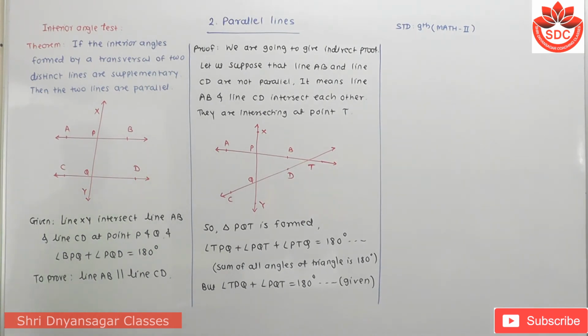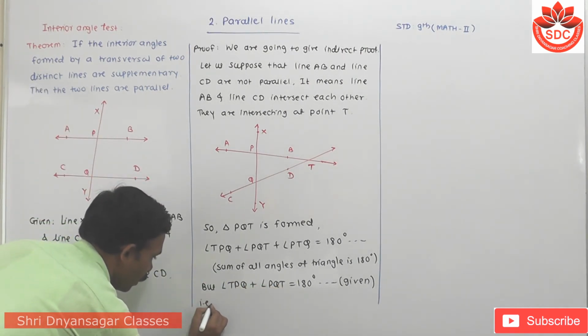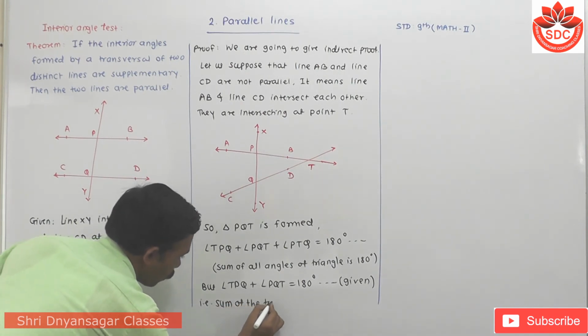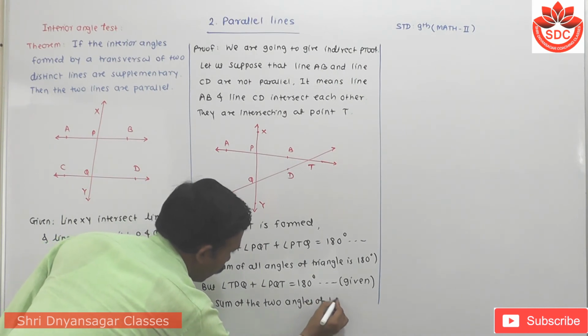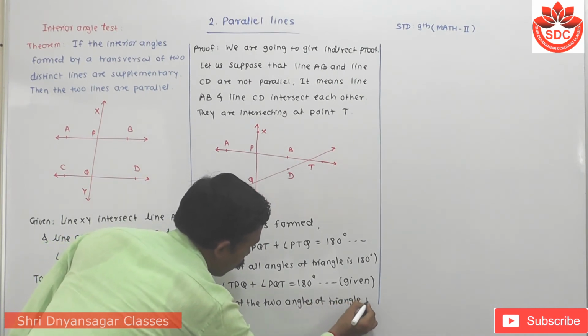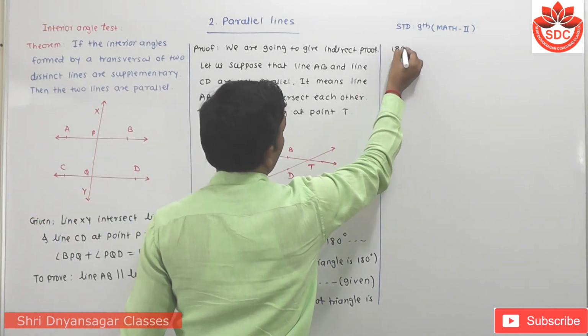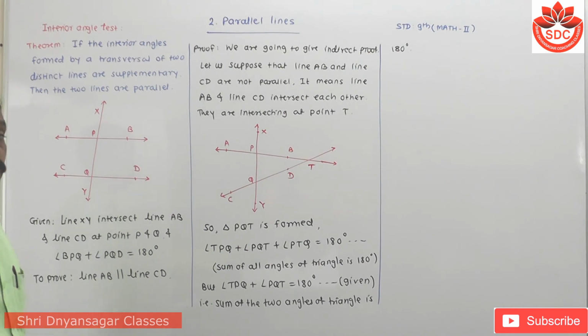It means the sum of the two angles is 180 degrees. That is, the sum of the two angles of the triangle is 180 degrees. But the sum of all three angles of the triangle is how much? 180 degrees.